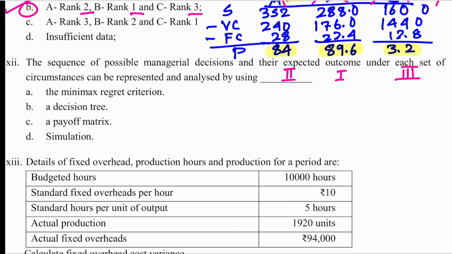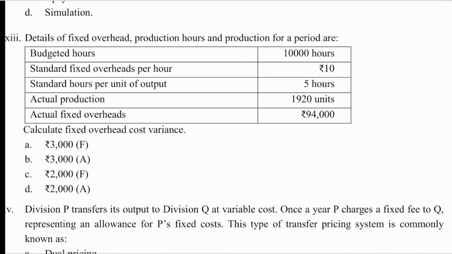12th one. The sequence of possible managerial decision and their expected outcome under each set of circumstances can be represented and analyzed by using. So this is part of your decision tree problem. In decision tree, you have square boxes which are for decision. You have expected outcome which are circles. So if you know, you know. Decision tree.